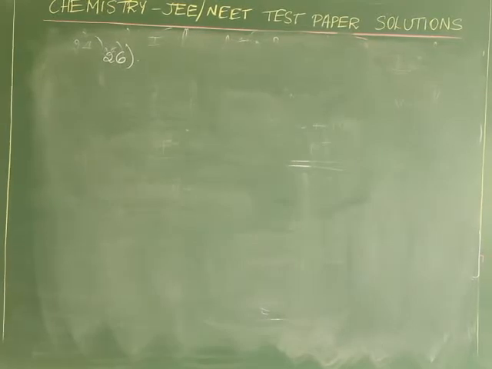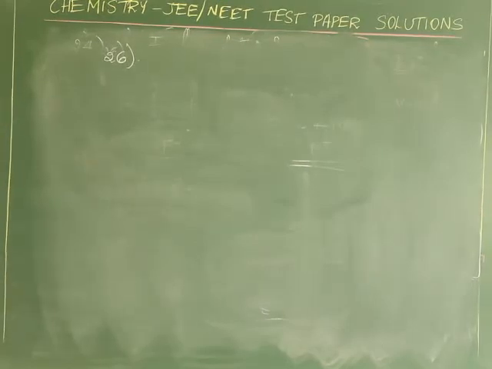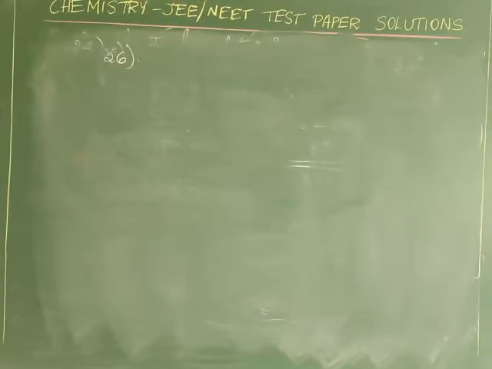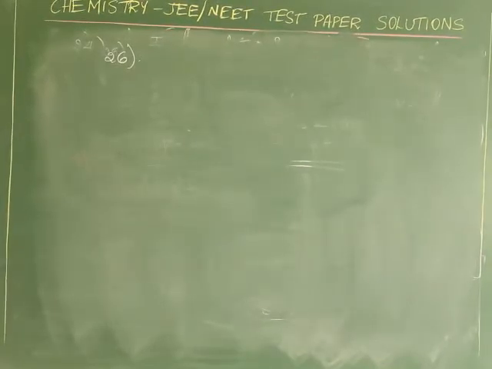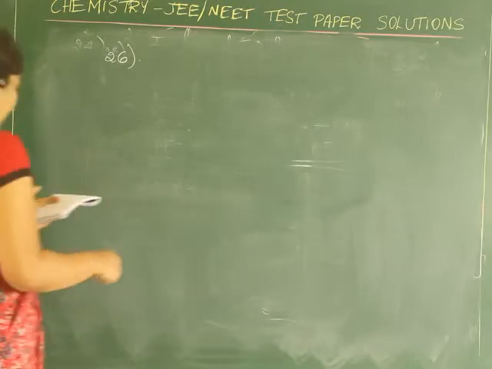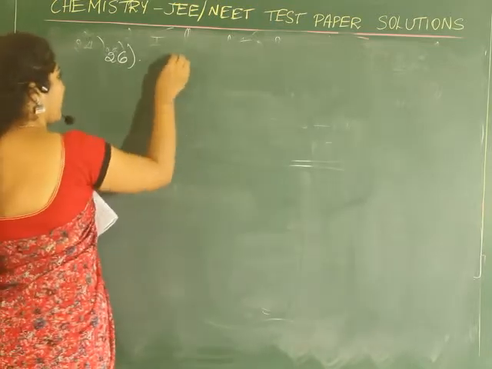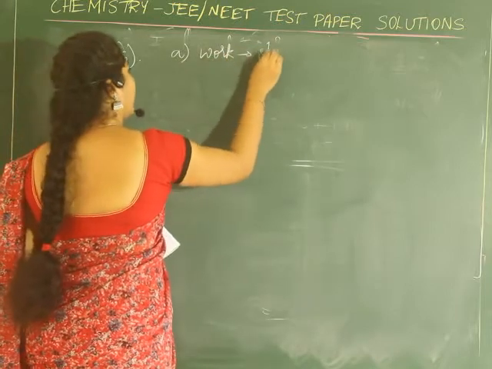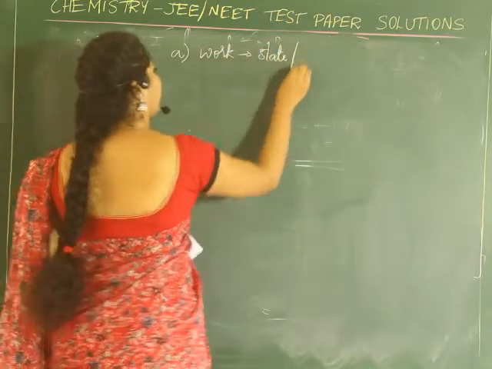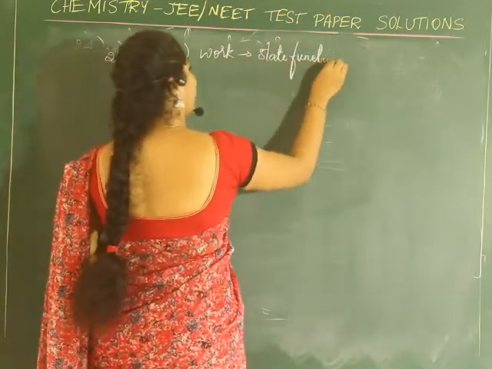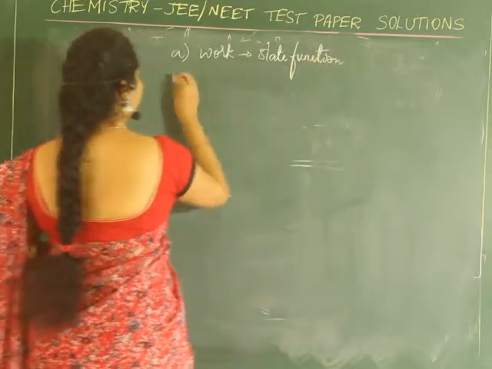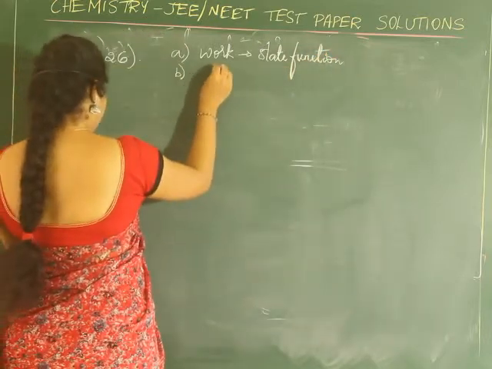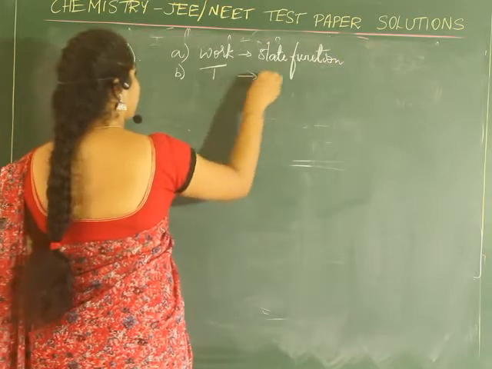Change in the state is completely defined when the initial and final states are specified. Work appears at the boundary of the system. So option A says work is a state function. Option B says temperature is a state function.